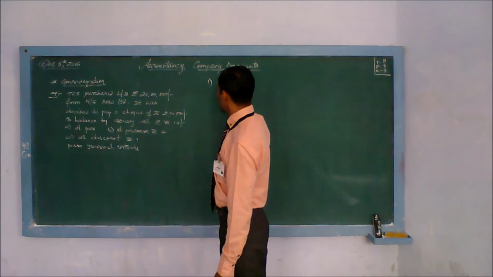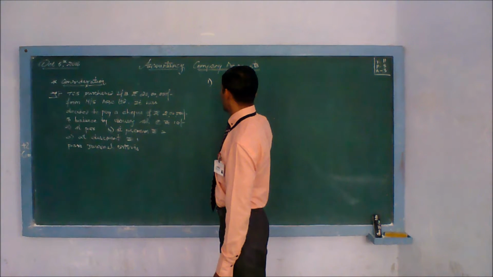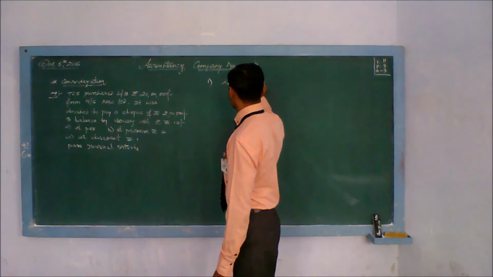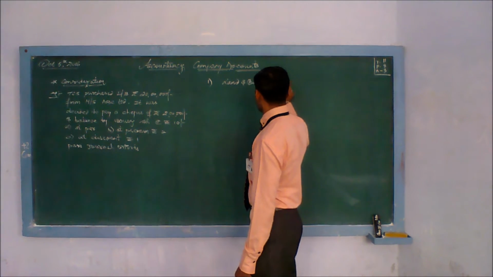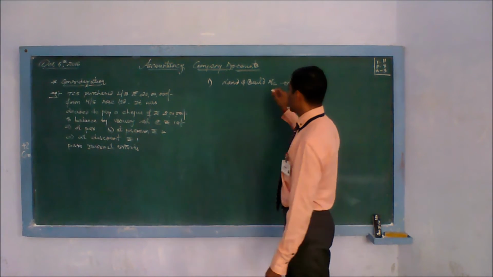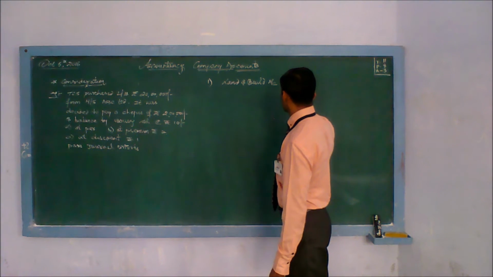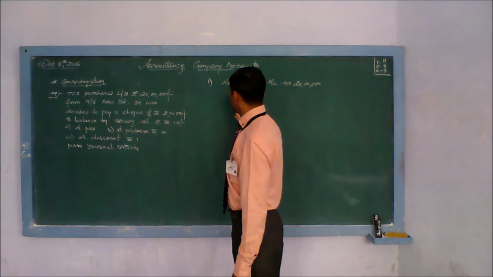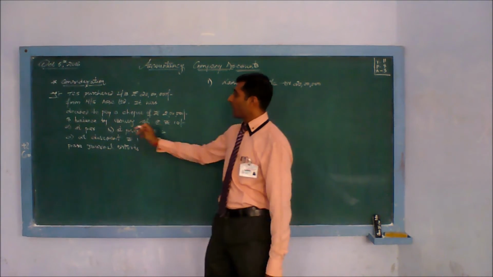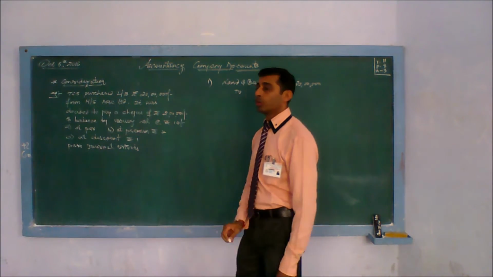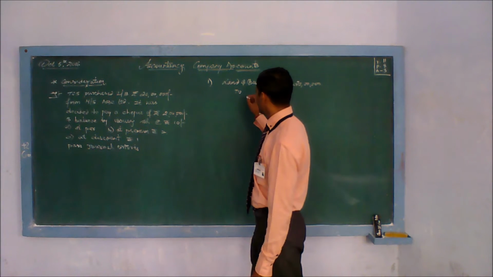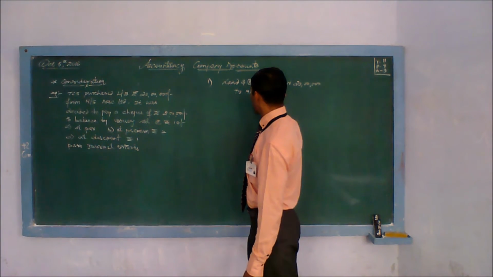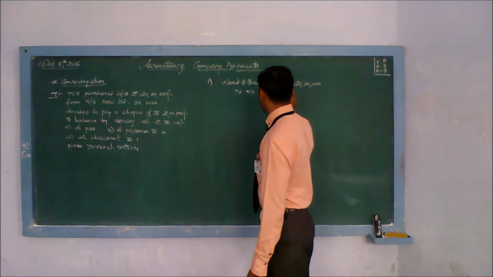The first entry is now the name of asset is given to you, so we will label it land and building account debit. The value of asset we have purchased is rupees 20 lakh. Simple, vendor's name is given here, from whom you are purchasing, who is selling you. Your vendor is Messrs ABC, so it will be ABC Limited.